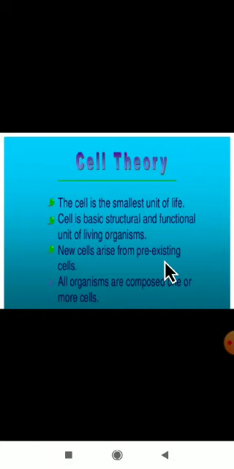How are the new cells going to form? How are we getting the new cells in our body? From the pre-existing cells. All the living things are made up of cells only, remember. All organisms are composed of one or more cells. It may be one cell or more than one cell. As human beings, we have many cells in our body. I hope you understood the definition of a cell. What is a cell? A cell is the basic structural and functional unit of a living organism.